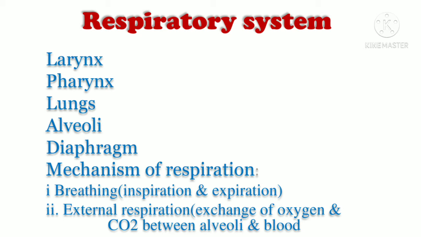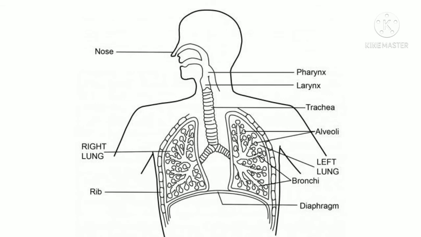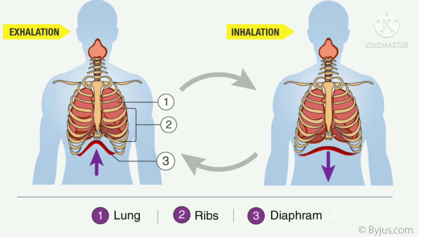So in respiratory system, you should practice the diagram of respiratory system starting with the nose or the nasal cavity and ends with lungs. You should be able to explain the mechanism of breathing or respiration, that is inspiration and expiration or inhalation and exhalation. You should also explain the exchange of gases that takes place between the blood and the cells and then lungs and the blood. So that we have learnt in pulmonary circulation and systemic circulation.